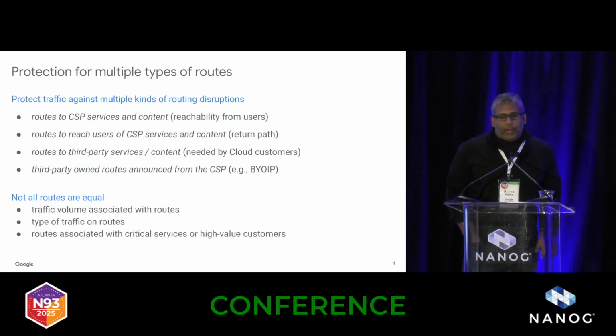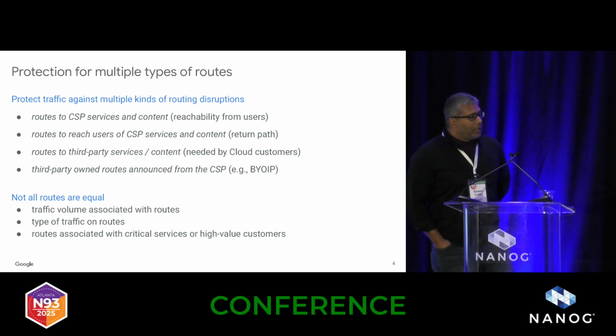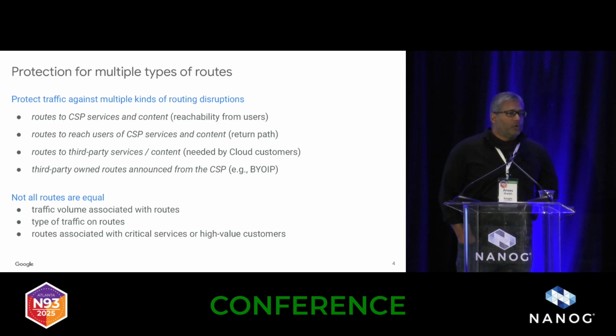And one more bit of background. From a cloud service provider perspective, there's a few different kinds of routes we care about protecting. Now, traditionally, at Google, the hijacks problem was about making sure that the routes that we announce for customers and users to reach our services, Gmail or search, etc., were protected. That was our problem for a long time in the BGP hijack space.